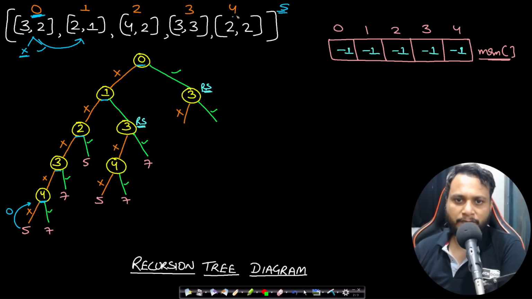So at position 4, we tried to make maximum points by not taking exam number 4, and that fetched me total points of 0. But what if I try to include this exam 4? That means I try to give this exam 4. So I'll get the points 2. So 2 will be added, and I will be going to index 4 plus 2 plus 1, which is the same as i plus x plus 1, where x is the brainpower and i is the current index at which you are taking the exam, right? So from 4, if you add 4 plus 2 plus 1, you go to 7, which is out of bounds. So this will be returning a 0 point.